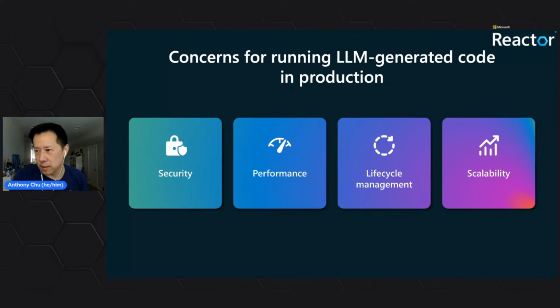So that's the first one. We have to worry about security. We also have to worry about performance. Say I'm actually serving not just one person's chat, but say 100, and they're all running Python code. How do we make sure that whether we're running it for one or 100 at a time, we still get the same performance?